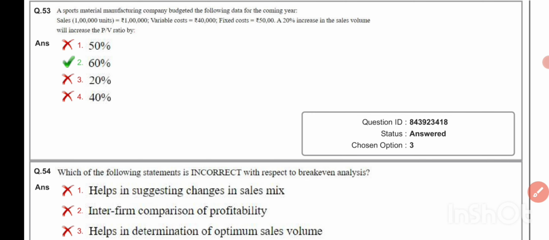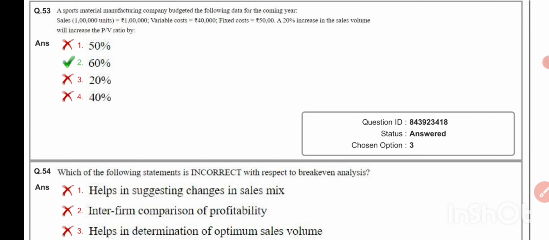A sports material manufacturing company budgeted the following data for the coming year: sales 1 lakh units, rupees 1 lakh, variable cost rupees 40,000, fixed cost rupees 50,000.